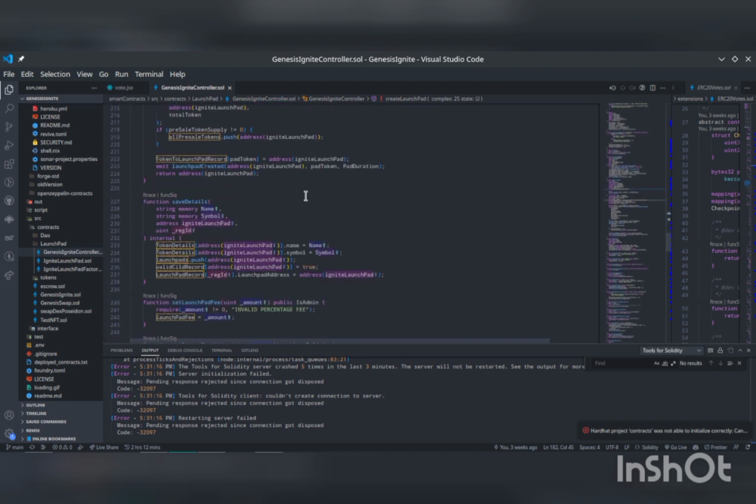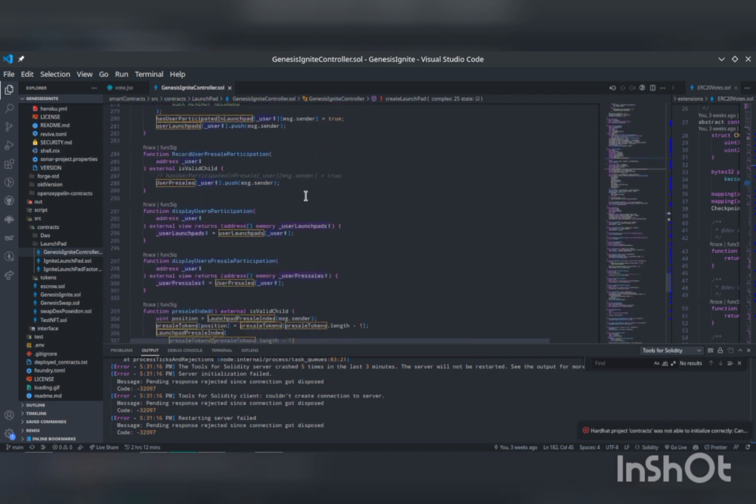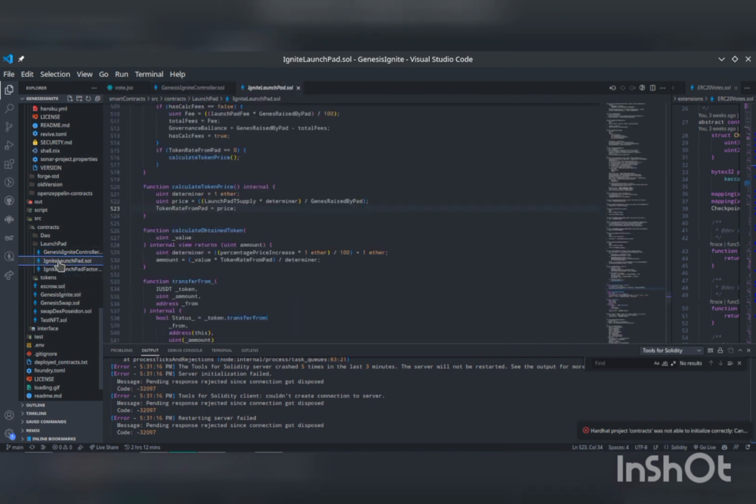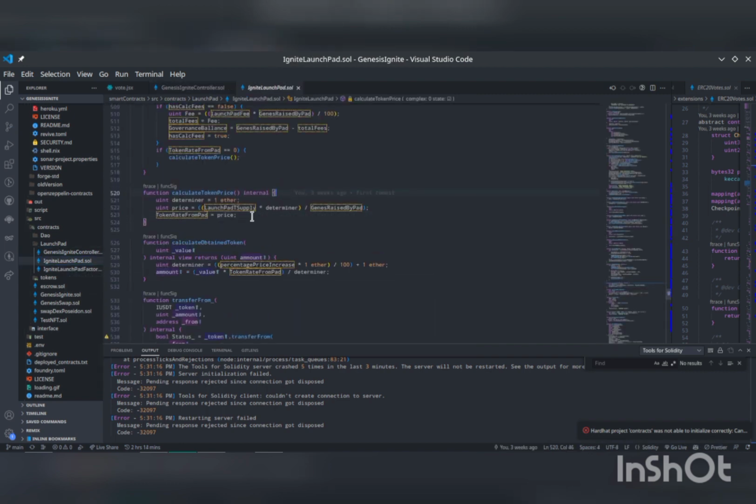There are also other functions that we have here, but if I'm going to go through this, it's going to take a whole while. So that's it. Then another function I really want to show you is our calculate token price. This is our Launchpad contract. With this simple but very, very powerful line of code here, we are able to determine the price of the token based on user participation in that Launchpad. The simple formula we're using here is we are getting the Launchpad total supply.